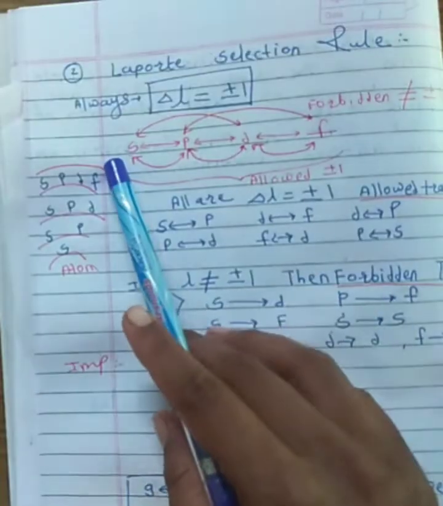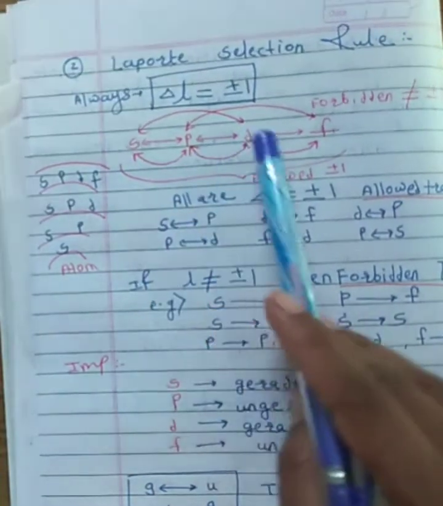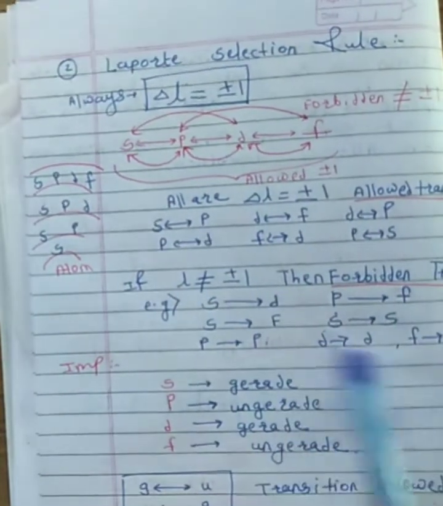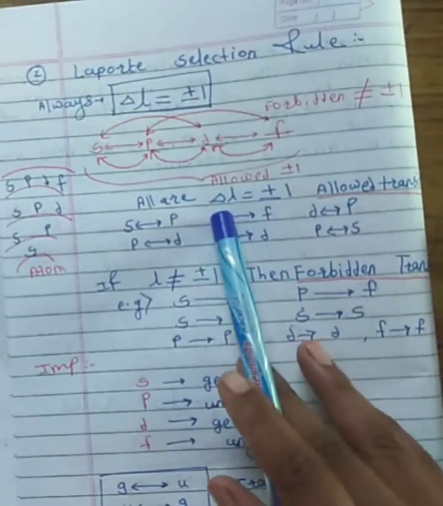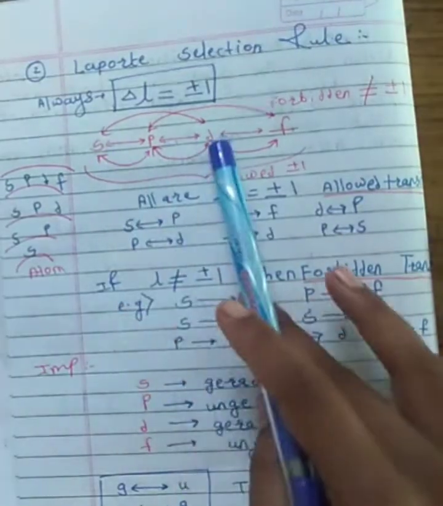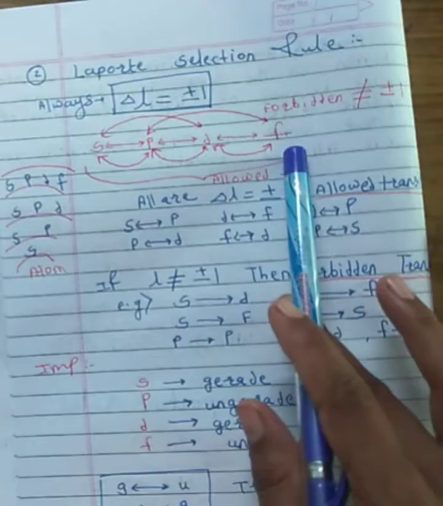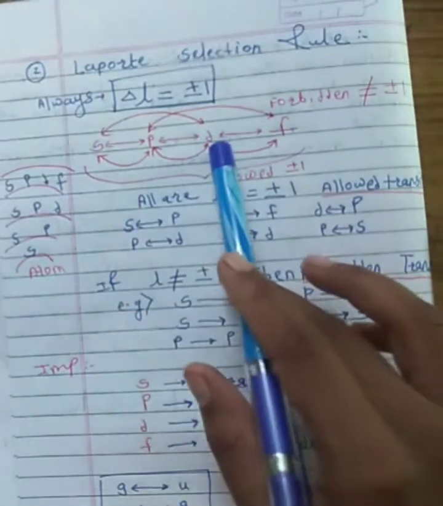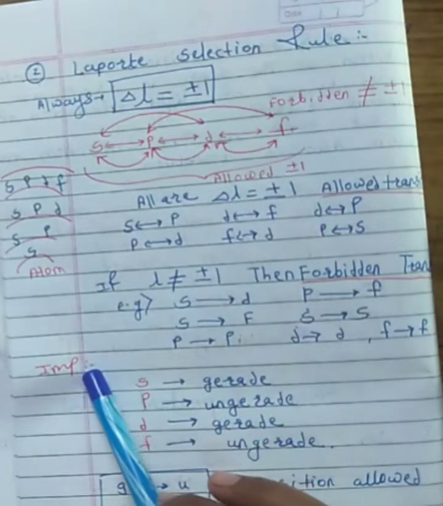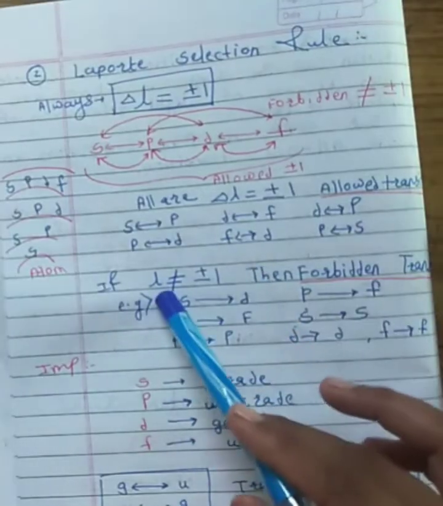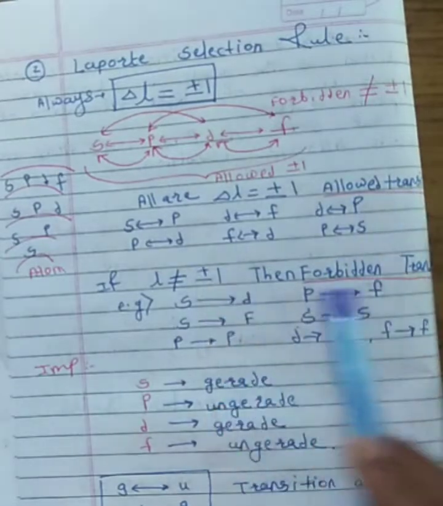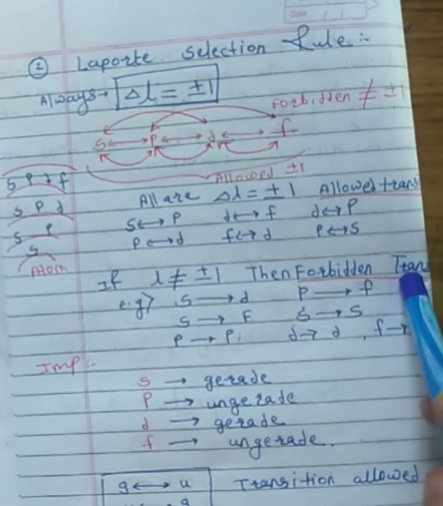For SS, there is no allowed transition, for PP also, for DD also, and for FF also there is no allowed transition. Okay, so see here, SP shows the value of delta L plus minus 1, therefore it is an allowed transition. Same thing for PF. PD is an allowed transition, but SD is not an allowed transition. Why is it not allowed? Because the value is not equal to plus minus 1. So here are some allowed transitions and here are some forbidden transitions.